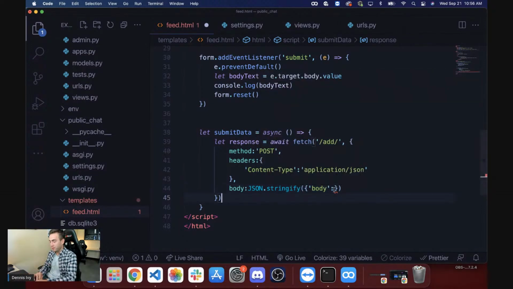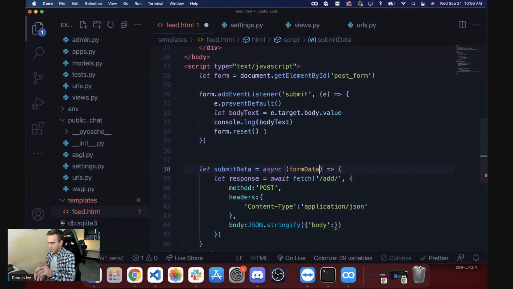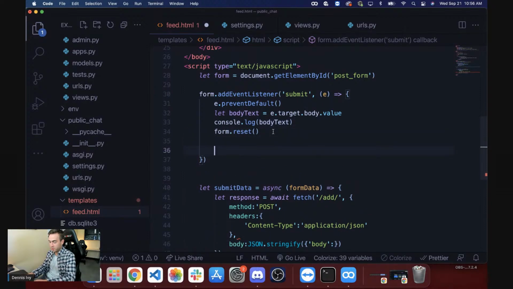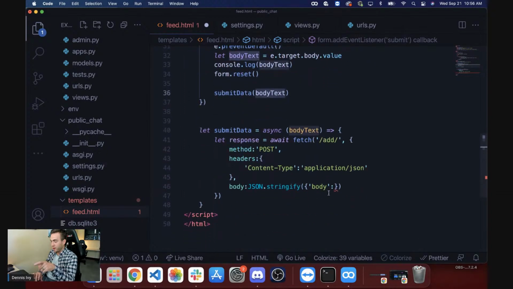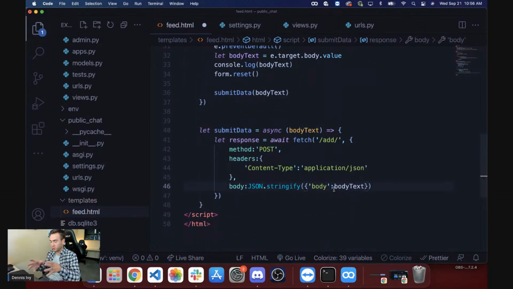So that's going to be the key. The value is going to be, let's just do form data. So we're going to pass in this value, and let's get the body text and throw that into submit data. So we're going to call this function right here, pass in the body text as a parameter. So here's our submit data. In fact, I'll just keep the name the same, so we'll do body text right here. And then for the body, we're just passing that in.